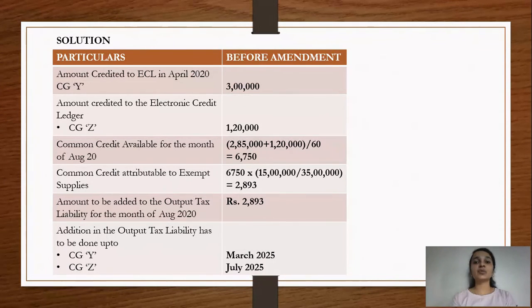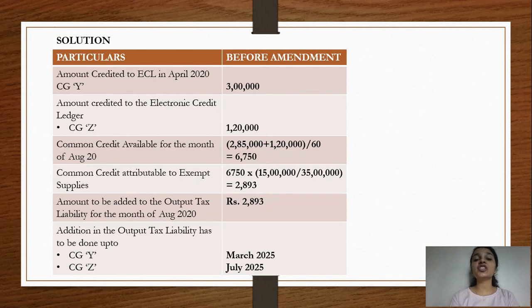We were eligible to take 100% credit, so the whole amount of 3 lakh was already credited to the electronic credit ledger in the month of April. And then in the month of August, because we have purchased this new capital good, 1,20,000 will be added. But when we do the attribution of common credit, we will deduct 15,000 from 3 lakh and then apportion the common credit.